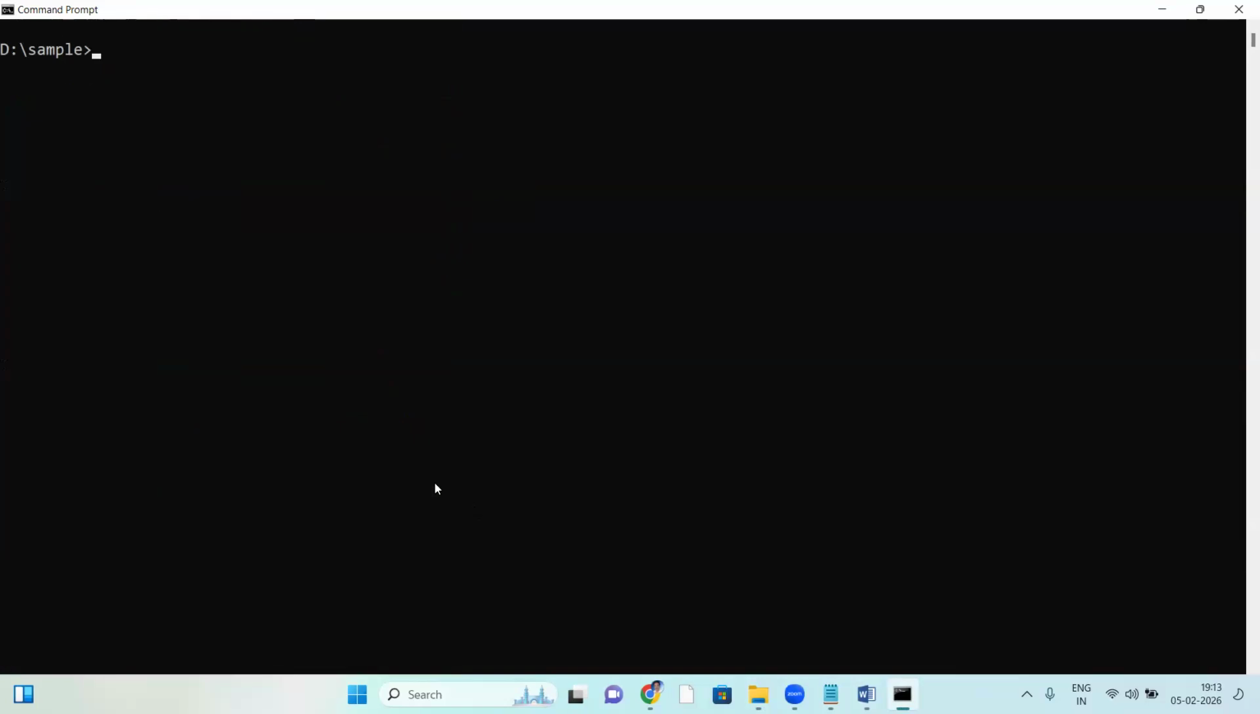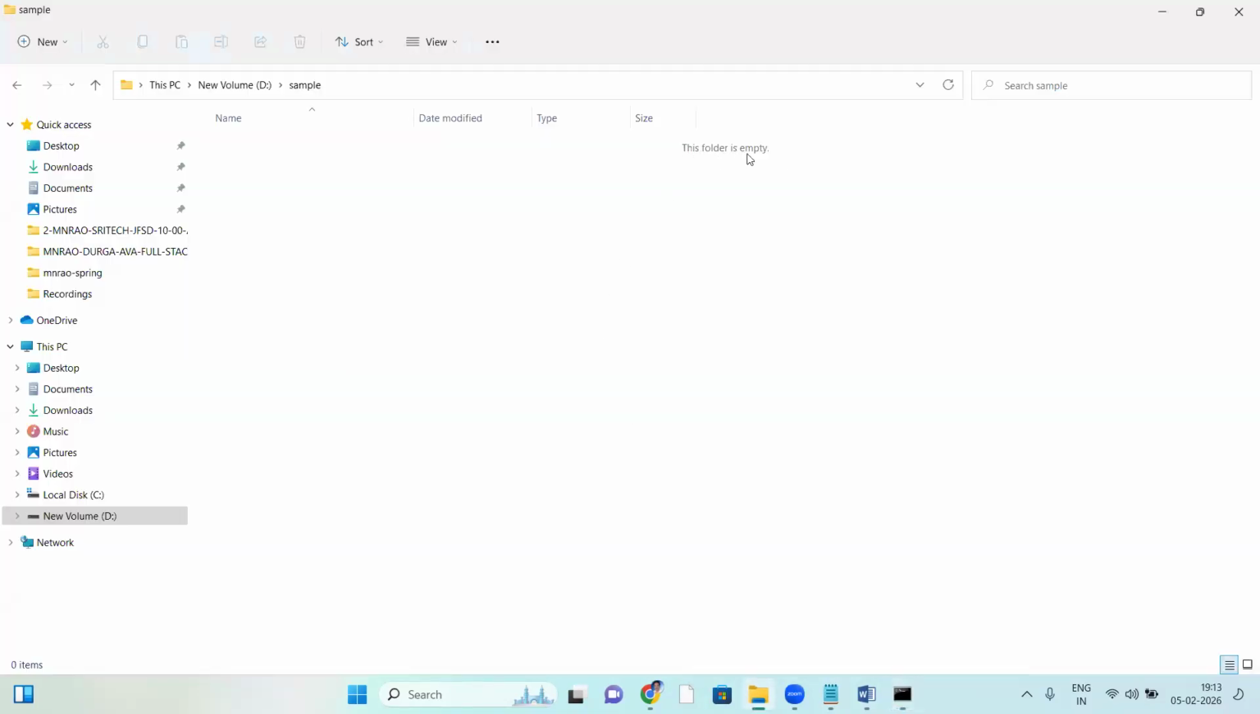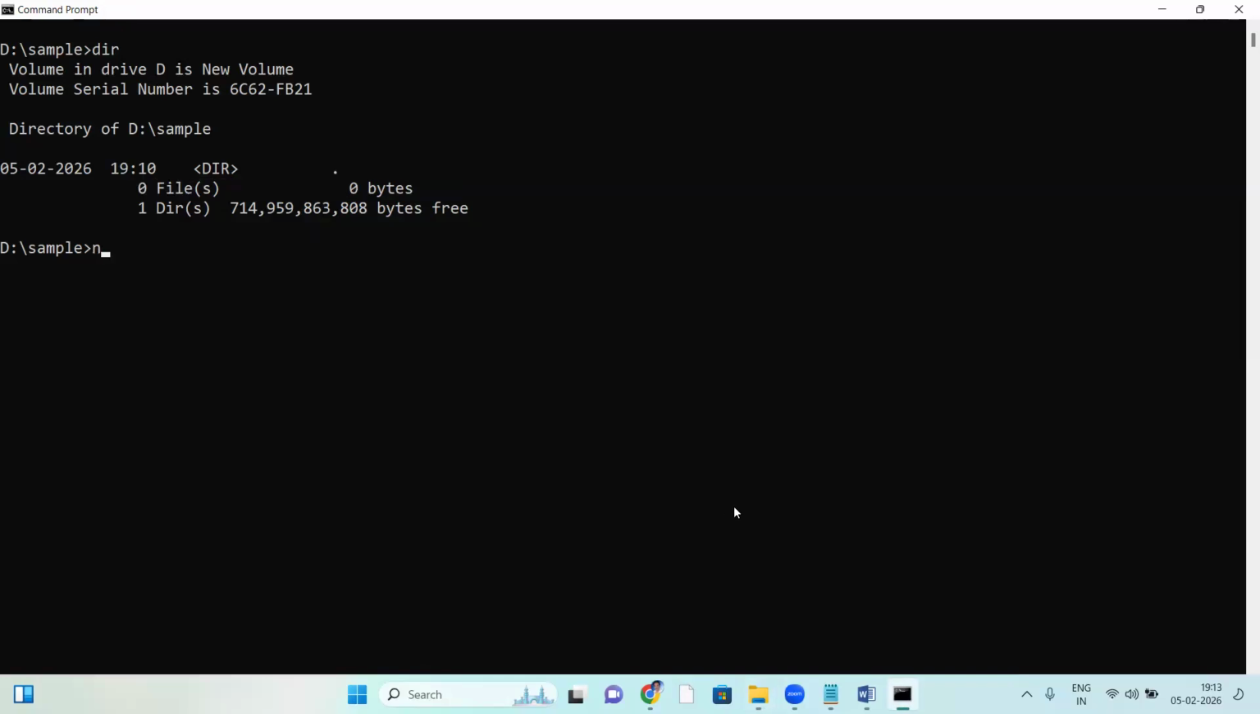CLS to clear the screen. See, the present working location is sample. DIR checks the contents of the sample directory. It shows 0 files. Nothing is there; this folder is empty. Now let us write a simple Python script.